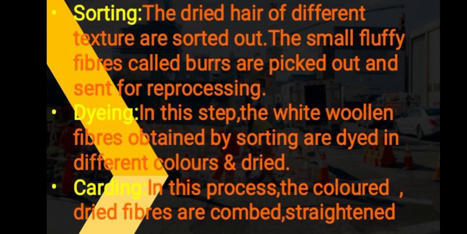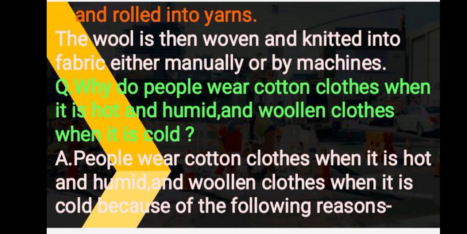Next step is called as dyeing. And in this step, the white woolen fibers obtained by sorting are dyed in different colors as per demand and then dried also. Next step is carding. Here in this step, the colored dried fibers are combed, straightened, and then rolled into yarns. The wool is then woven and knitted into fabric, either manually or by machines.